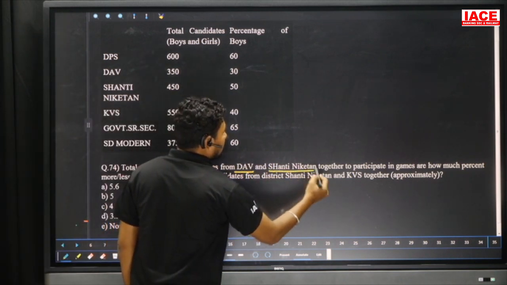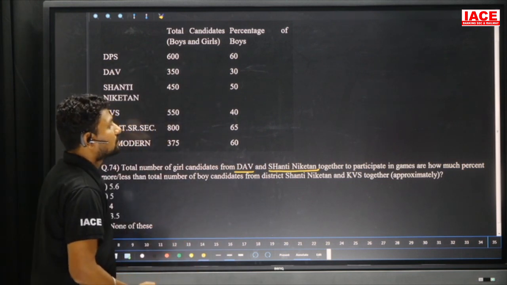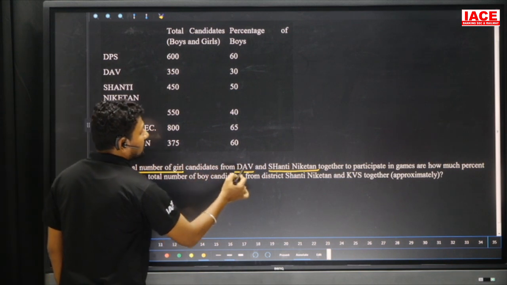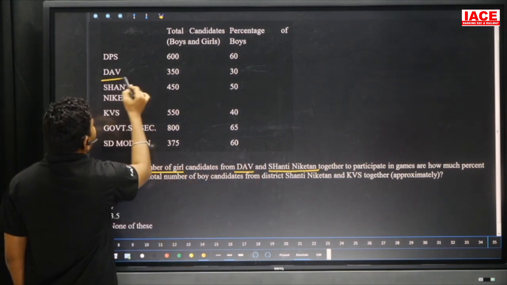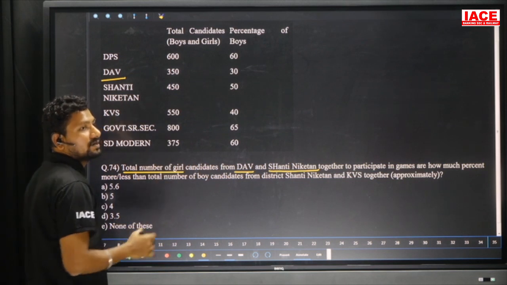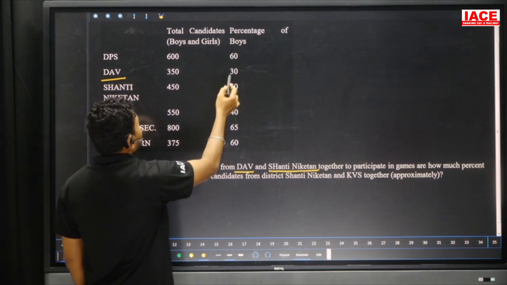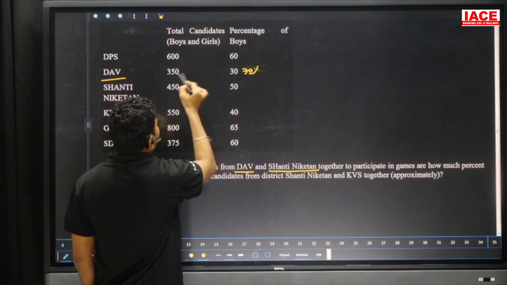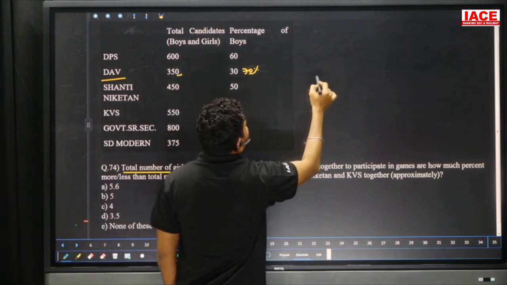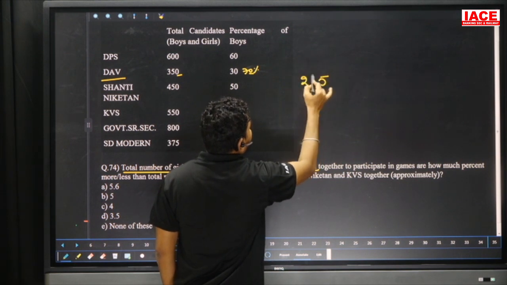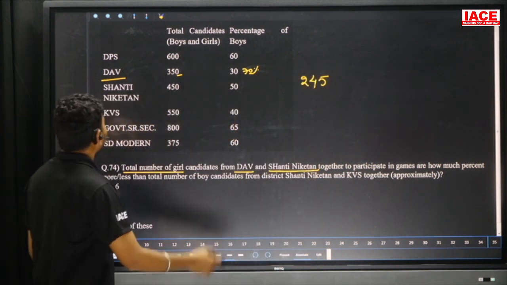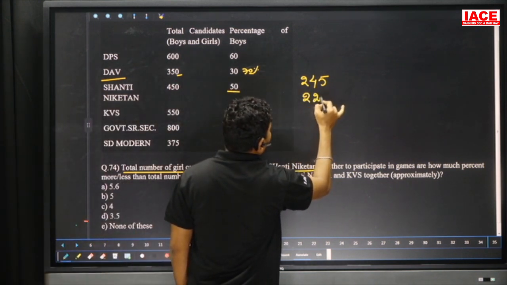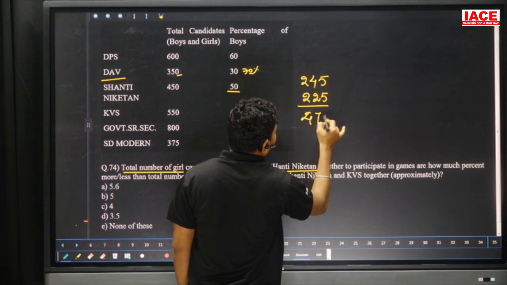Next, total number of girl candidates from Dev and Shantiniketan. We need the total number of girls to participate in games, how much percentage more or less. So Dev value is 350, 30% are boys and we need girls, which is 70 percentage. 70 percentage of 350: 0, 0 cancel, 7 into 35. 7 5s are 35, 7 3s are 21, it is 245. Next Shantiniketan also we require 50 percentage, it is 225. Finally it becomes 470.